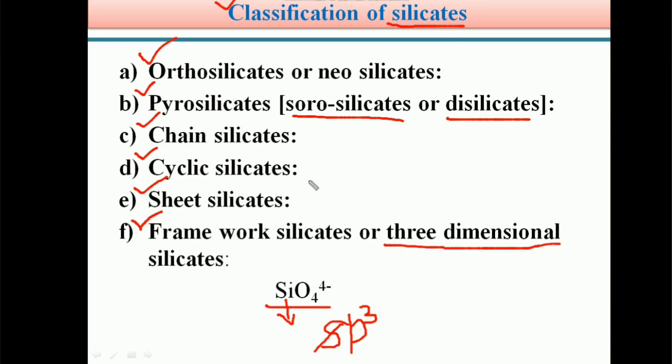So based on the structural arrangement and the number of oxygen atoms shared between the adjacent silicon atoms, silicates are classified into different types: orthosilicates, pyrosilicates, chain silicates, cyclic silicates, sheet silicates, framework silicates or three-dimensional silicates. So what are orthosilicates, what are pyrosilicates, and what are the different types of these silicates, in detail we can see now.